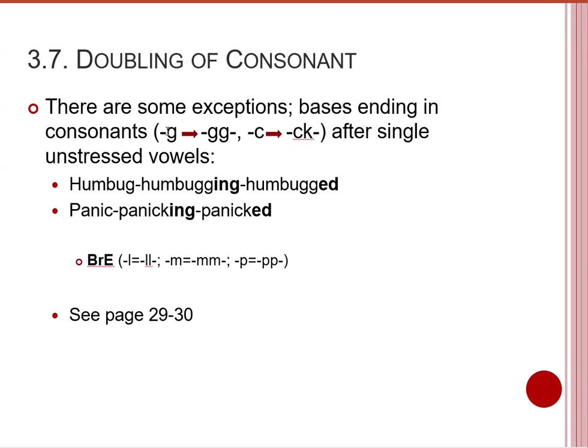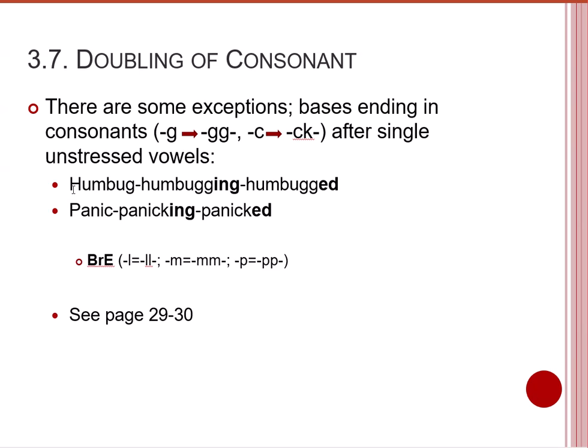When we have a base with the final consonant ending in G, it becomes double G, and the K sound becomes double K with CK, in order to keep the sound K. This applies even though the final syllable is not stressed. So the two features are not both met here, but the final consonant is doubled because it is an exception.